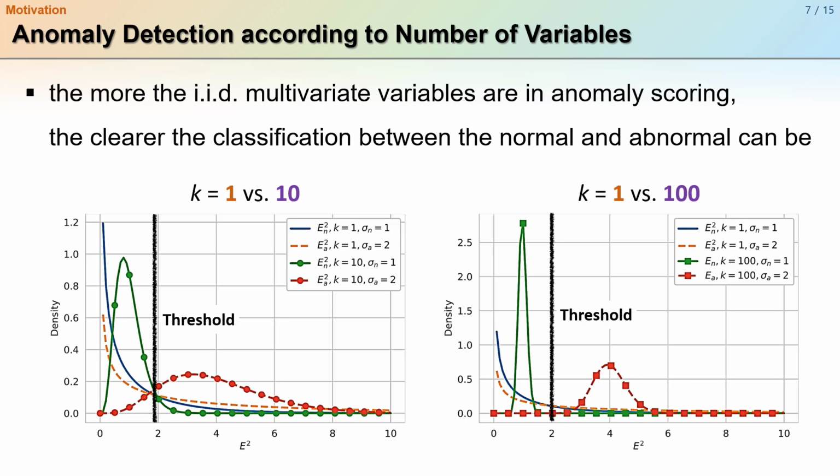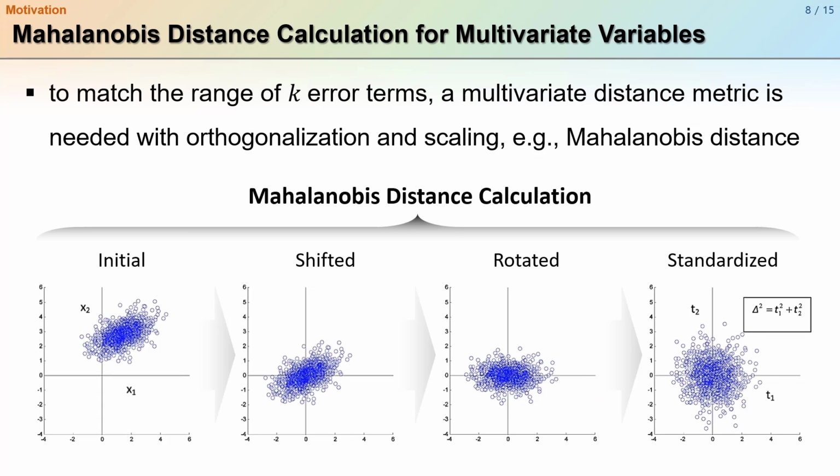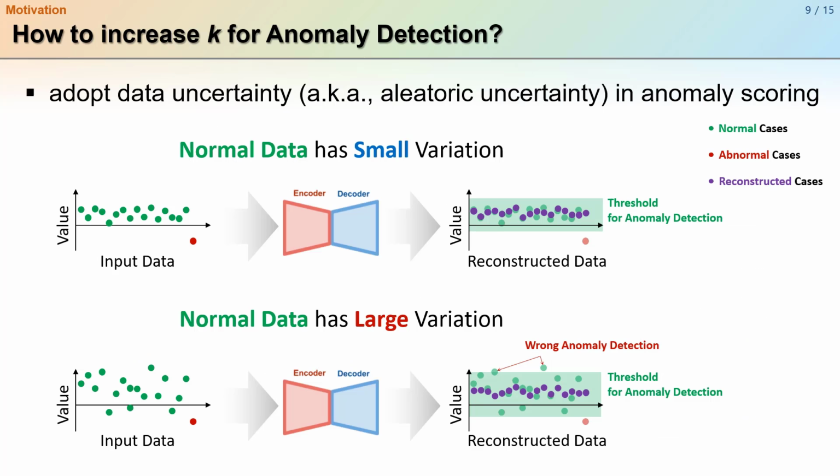So if we get a narrower variation, I mean the width of the error distribution, for the normal data set than the abnormal data set by increasing k, the separation between the normal and abnormal can be more obvious. In other words, it can be very beneficial for anomaly detection. There is a very important issue in handling multivariate variables in anomaly scoring. We need the orthogonalization of the scaling of our signals to guarantee the IID condition. So for that, we use the Mahalanobis distance metric to match the range of the k error terms. In this study, we mentioned increasing k is beneficial for anomaly detection.